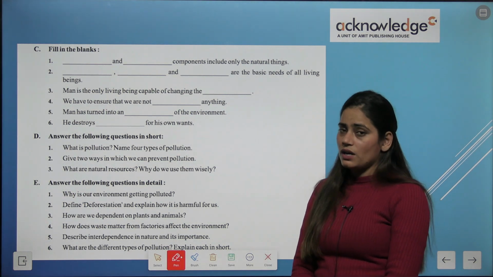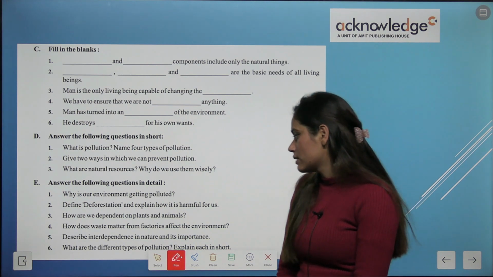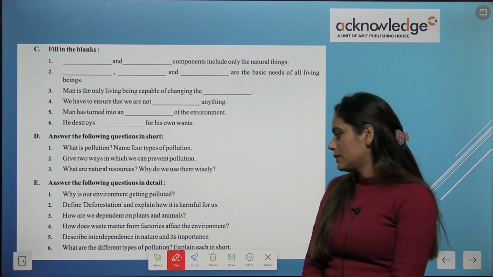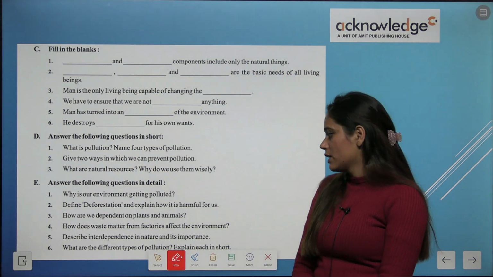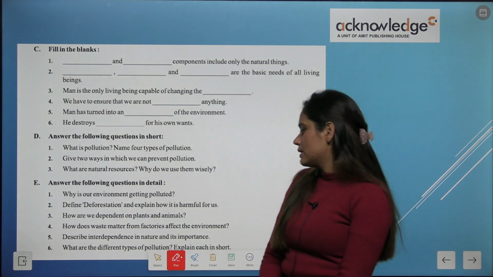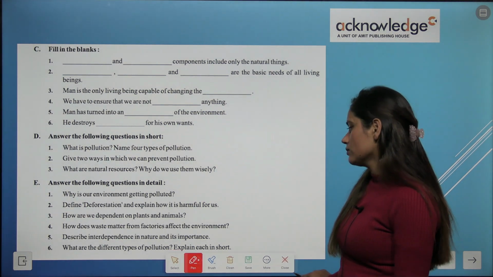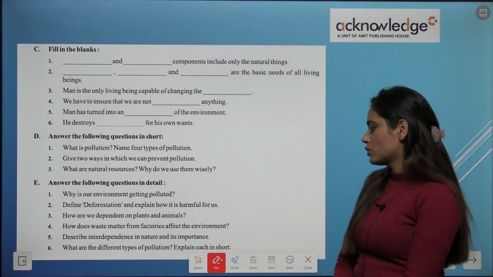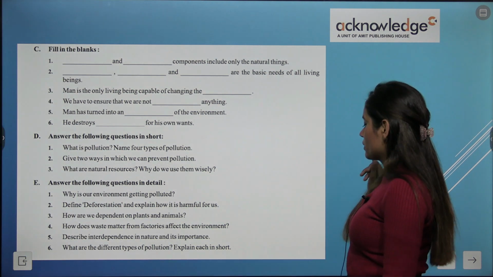You have to write here in which ways we are depending on animals and plants. How does waste matter from factories affect the environment? Okay, describe interdependence in nature and its importance. What are the different types of pollution? Explain each in short.